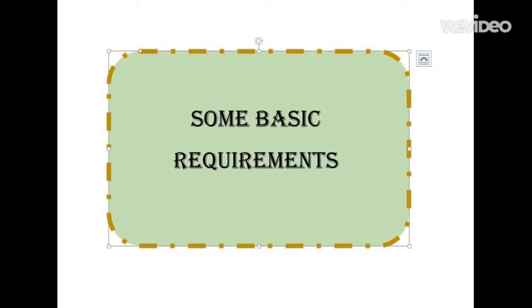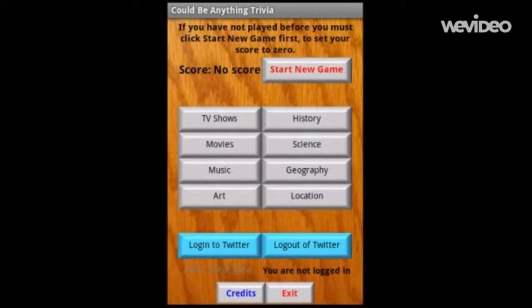So on the home screen, you see that we have 8 categories. Each category has 5 questions. The location category will only display 1 question per grid square. Have a place to display the score, and there is a Start New Game button. A place to log into Twitter. You can share your score, and you can also log out from there. Each screen does have a return to the home screen button. When it does return, it will save your score until you choose to reset it.